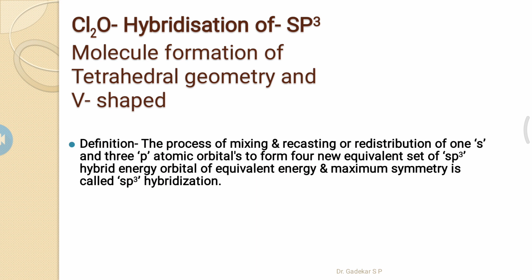So this is the definition of hybridization: the process of mixing and recasting of s and p atomic orbitals to form an equivalent set of sp3 hybrid orbitals of equivalent energy and maximum symmetry is called sp3 hybridization.